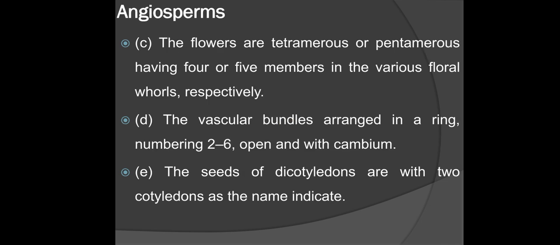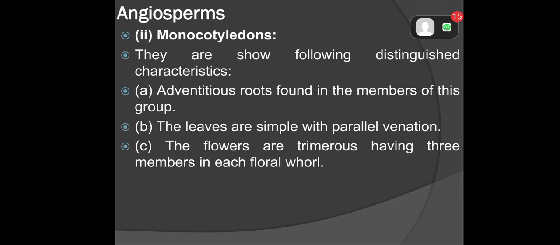The flowers are tetramerous or pentamerous, having 4 or 5 members in the various floral whorls respectively. The vascular bundles are arranged in a ring, numbering 2 to 6, open and with cambium. The seeds of dicotyledons have 2 cotyledons, as the name indicates.